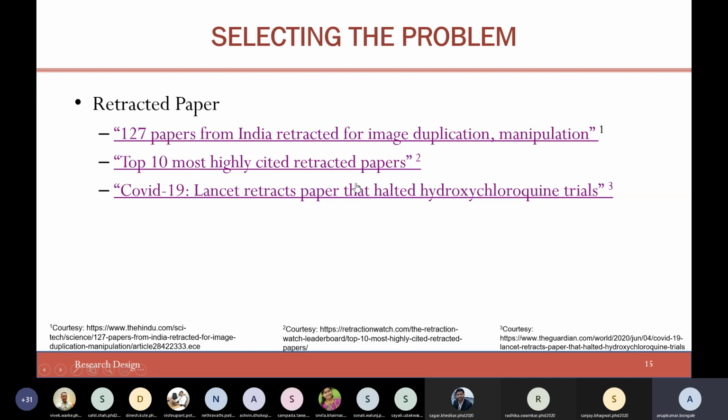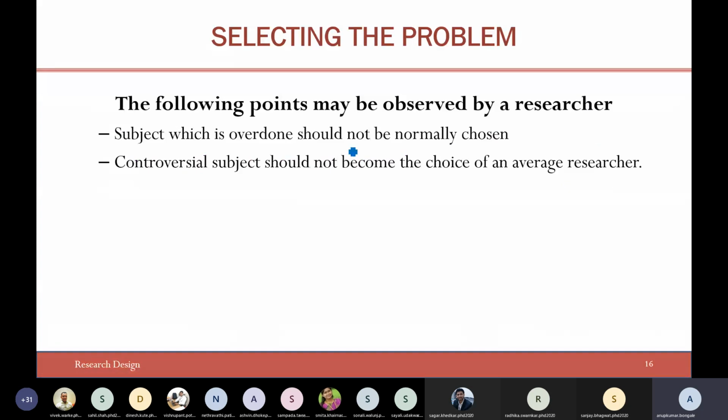That is why I keep saying you should be very cautious when taking care of your research problem. You should always avoid getting into controversial subjects unless you can. Also notice, I'm not denying that you should not take up that particular research area also.